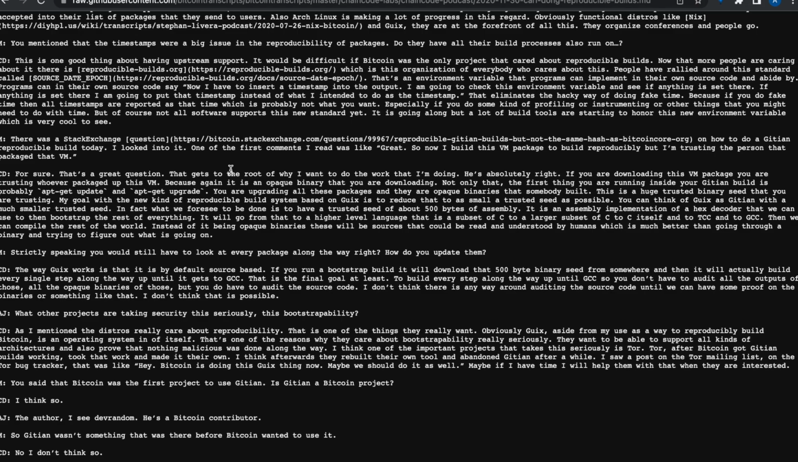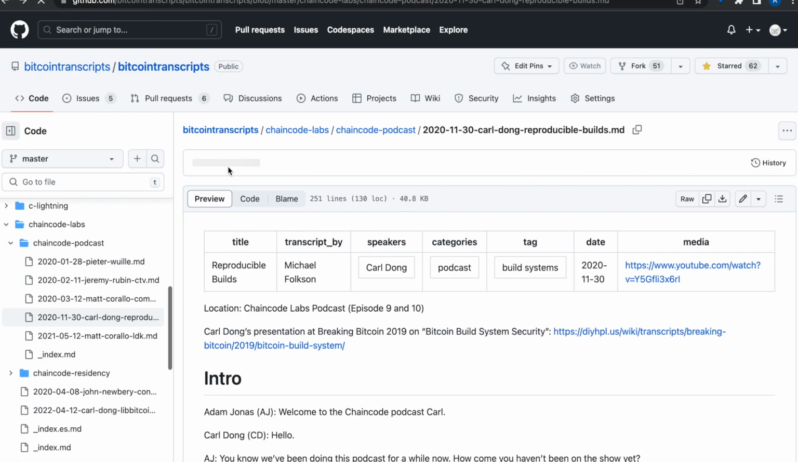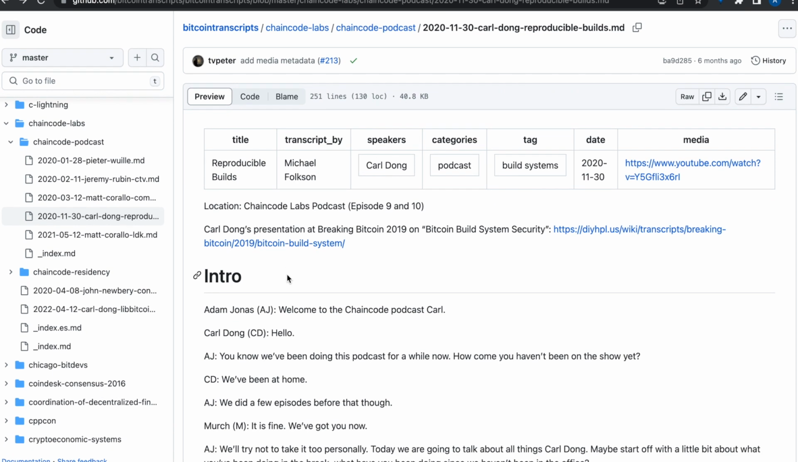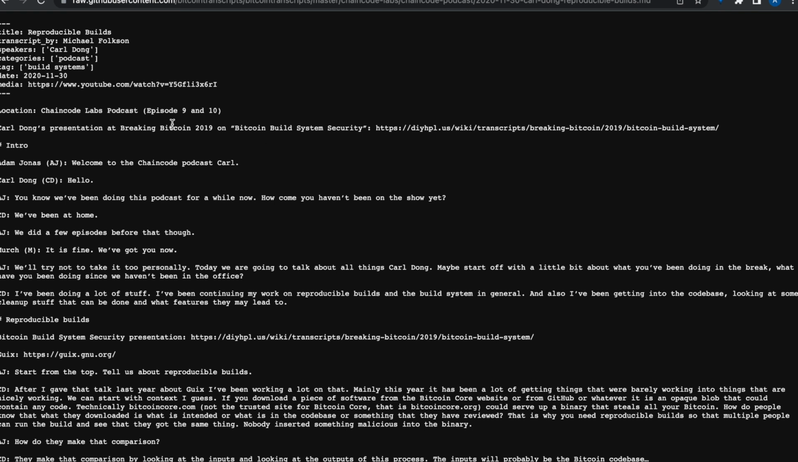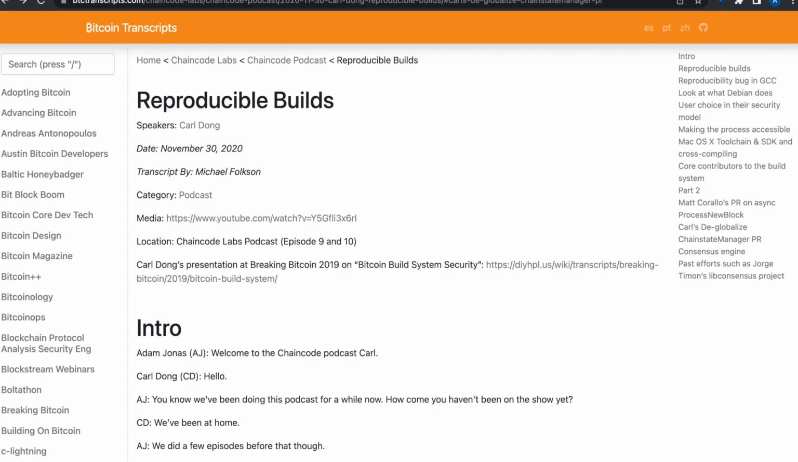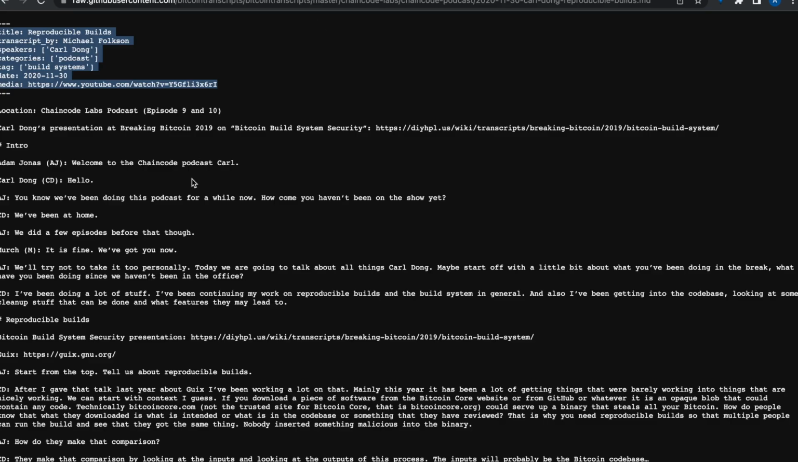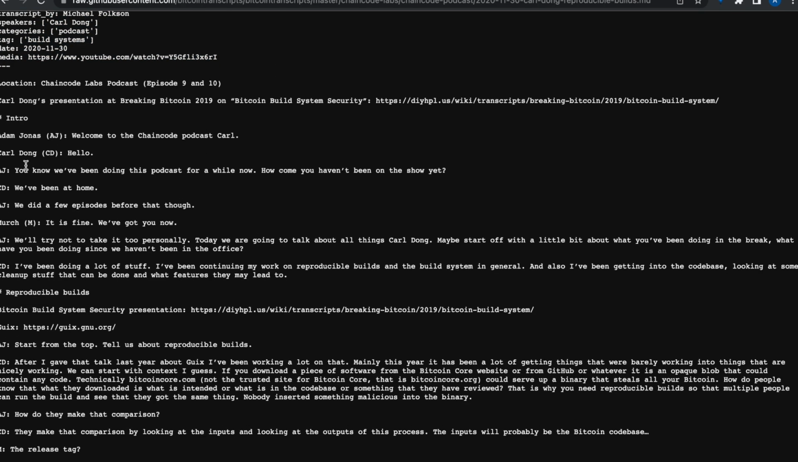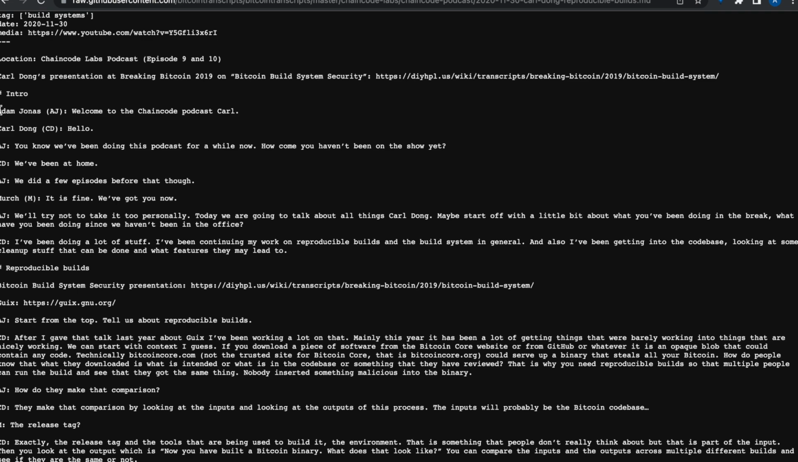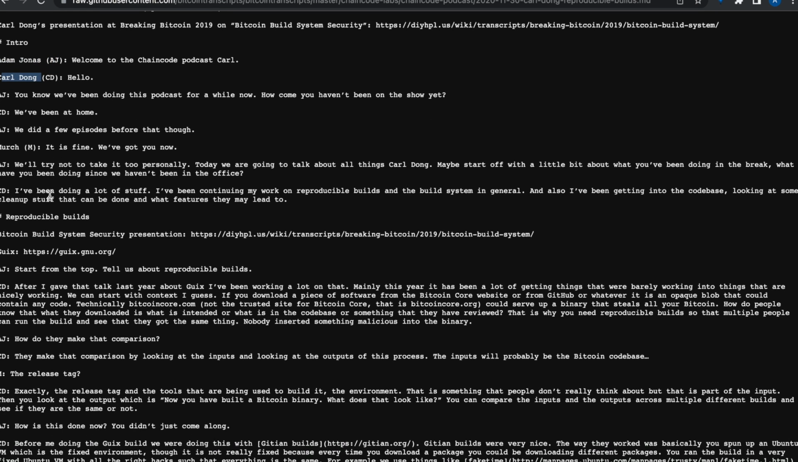This is the raw version of this, so you can find this on the Bitcoin Transcripts GitHub, and this is a particular markdown file. That markdown file looks like this in its raw form. So here is the metadata that you might recognize from here, and in it we can see that a human has gone through and actually labeled who's speaking at what time and whatnot.